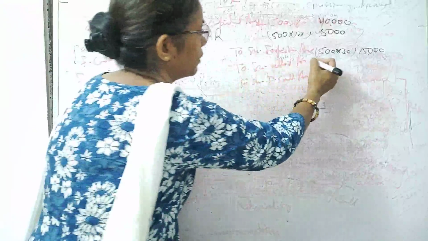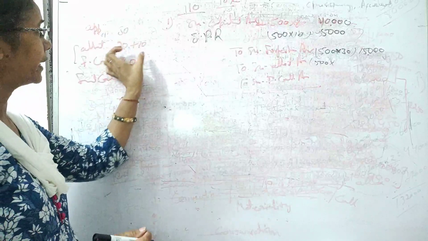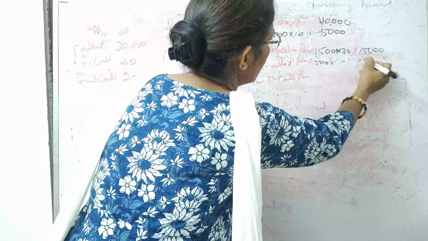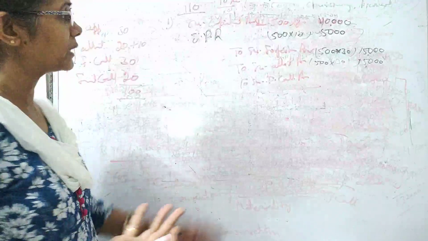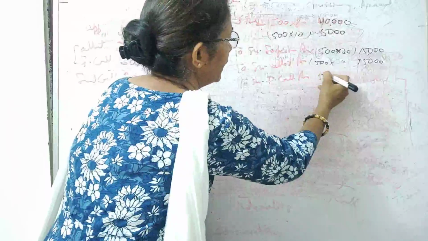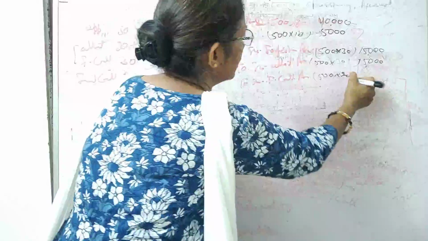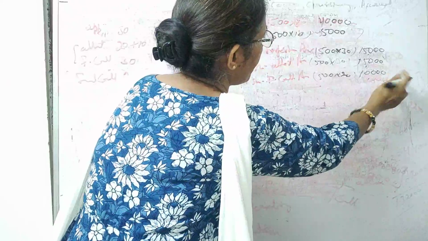So allotment, 500 shares into what is the allotment? 30 rupees. Means we take the premium part also. This is 30 rupees. So this is also your 15,000. Alright. Now what comes in the call? First call, what will come? 20 rupees. So 500 into 20 rupees. This is your 10,000. Okay.